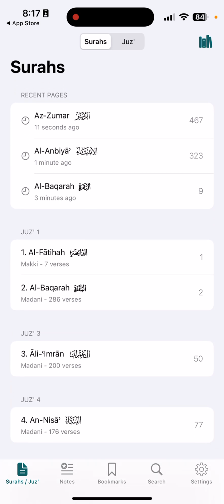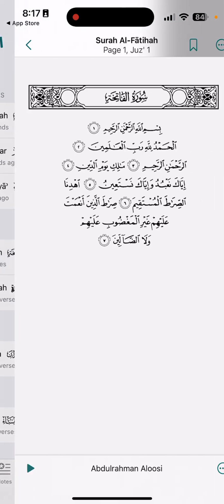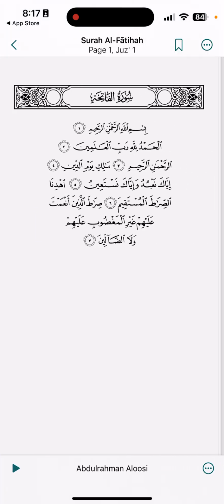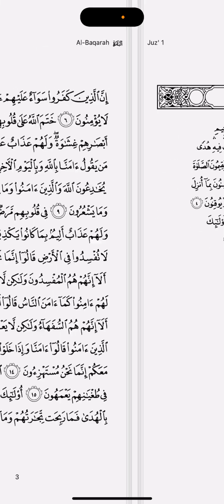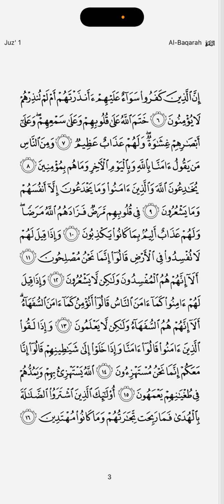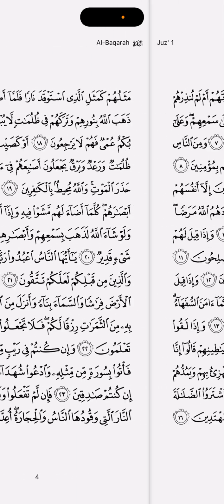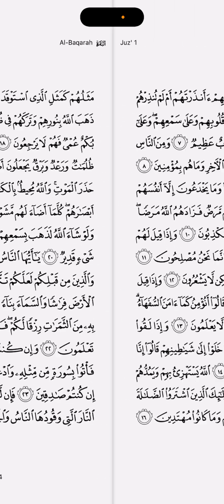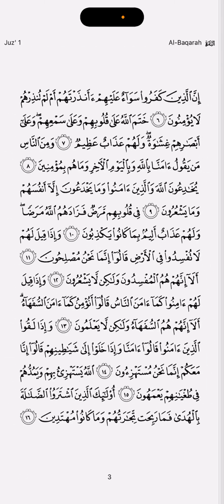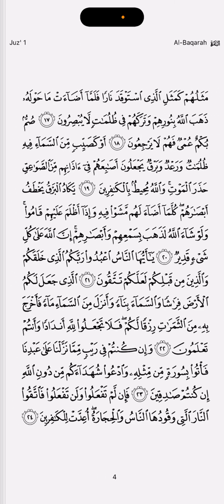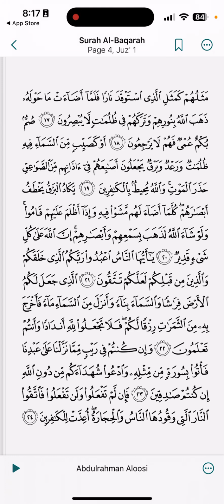Also on the iPad, if you were to put this application up in landscape mode, you would be able to have the two pages side by side. On an iPhone, this won't work, but on an iPad, it would work where you had two pages side by side, just like it's in the Mus'haf. And this is a beautiful blessing.